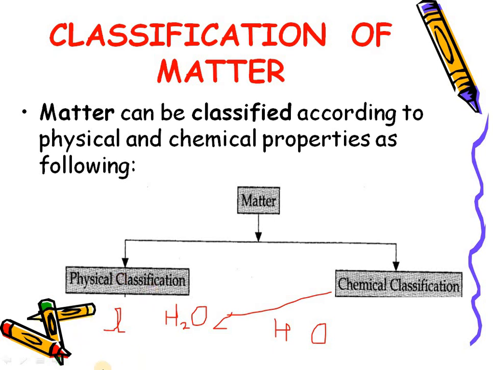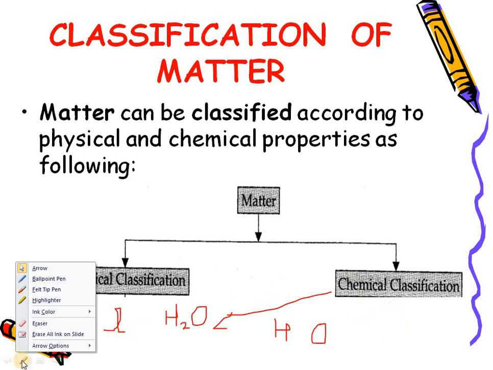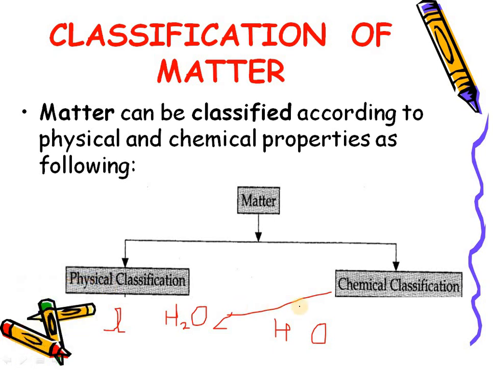So similarly we can say all things have both classifications or both properties, physical as well as chemical. For example, carbon dioxide is CO2. If we discuss its physical classification, it exists in gaseous form. But when we discuss its chemical classification, it is made up of carbon and oxygen.